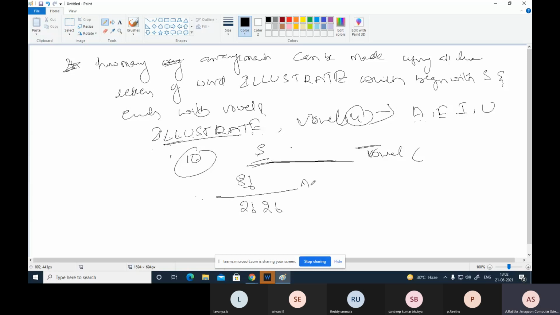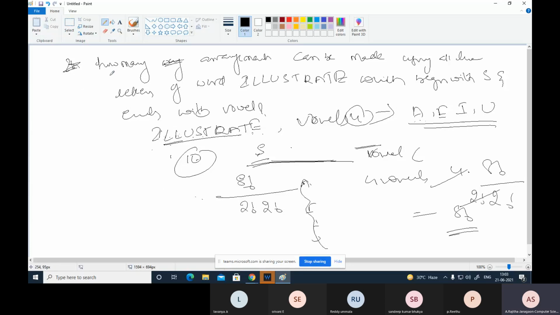First time A is there, next time E is there, next time I is there, next time U is there. That means how many possibilities are there? If this is but one possibility, here 4 vowels are there. That is 4 into 8 factorial by 2 factorial and 2 factorial.